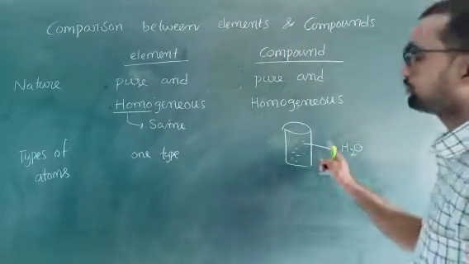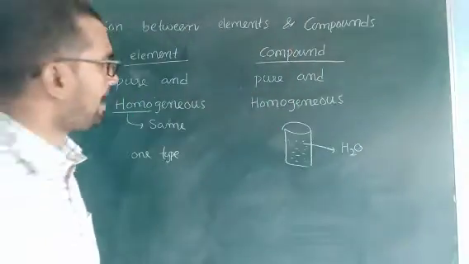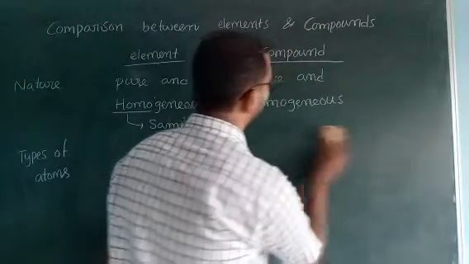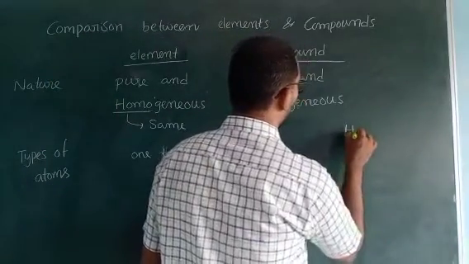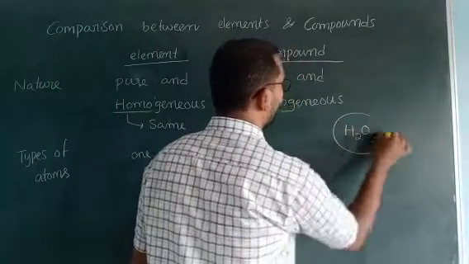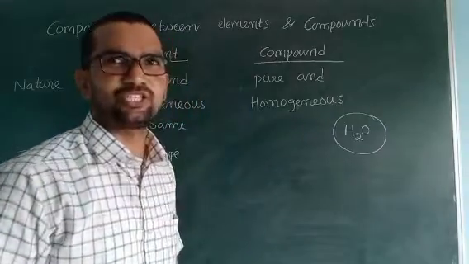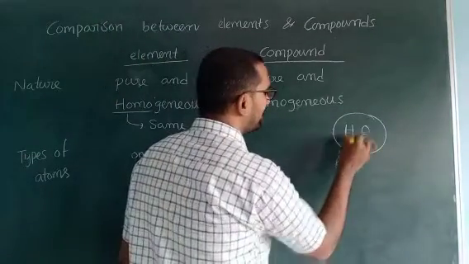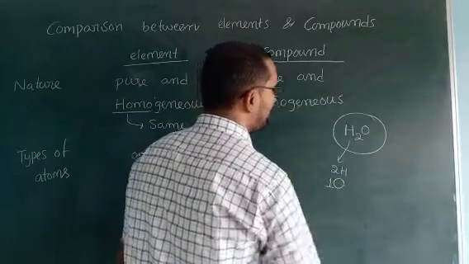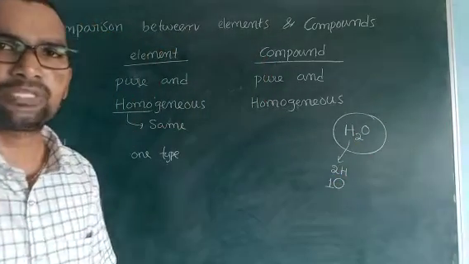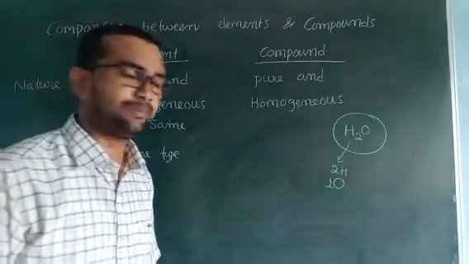Now come to the compound. The best example is H2O. What type of atoms are present in H2O? Two hydrogen atoms and one oxygen atom are present.